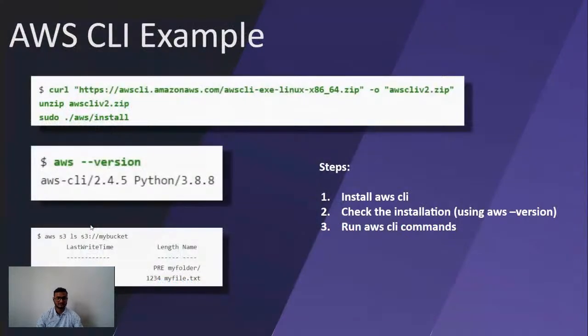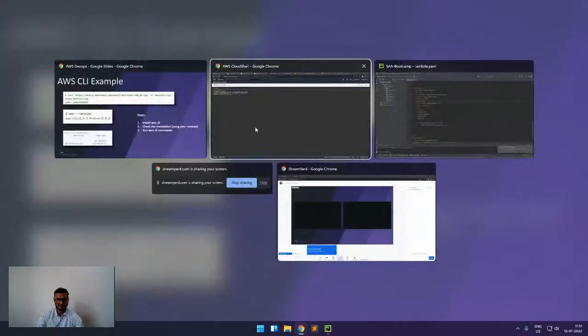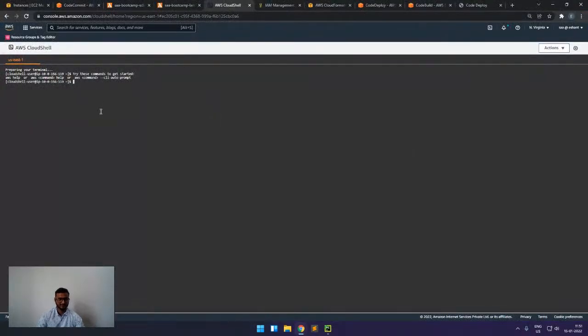For the CLI to work, first we have to install it using curl. Then we will simply check the version of it, and using this command we can interact with the AWS services. So now we will see the demo part of it.